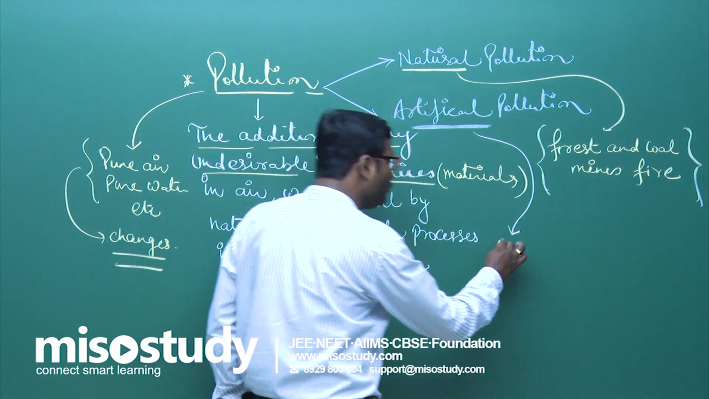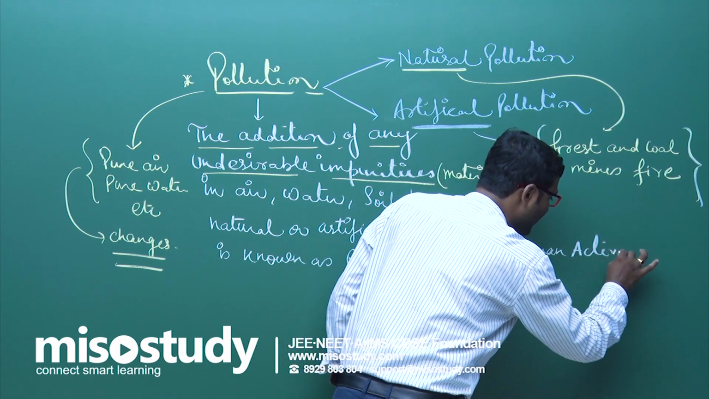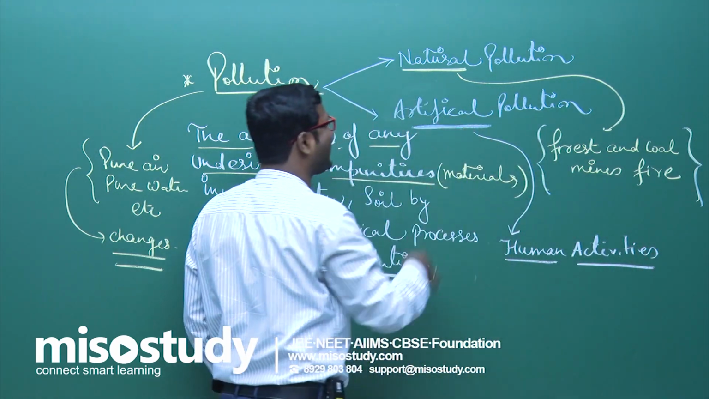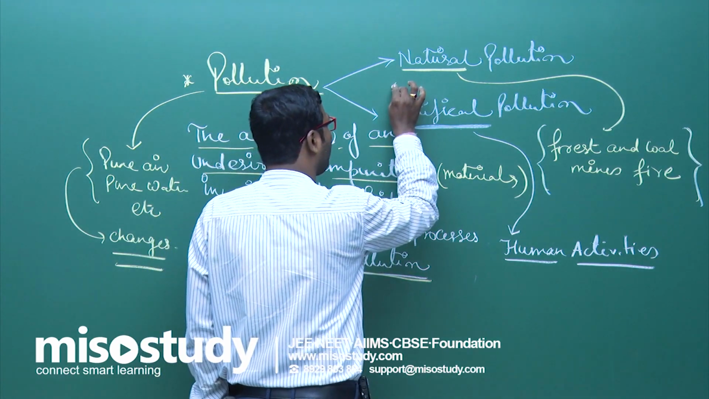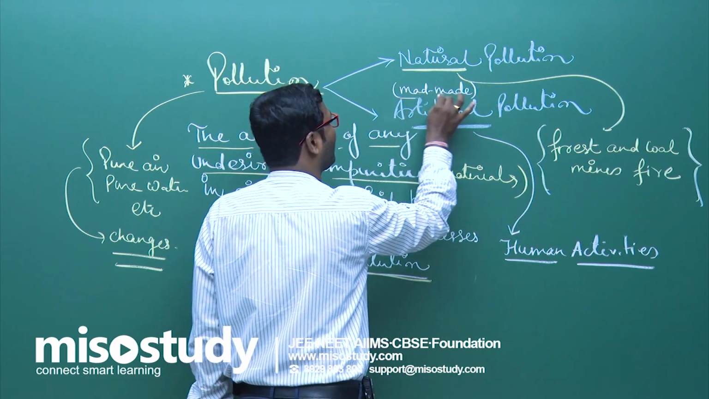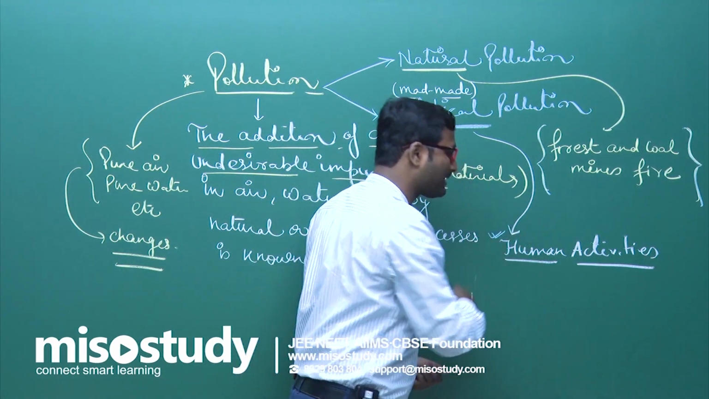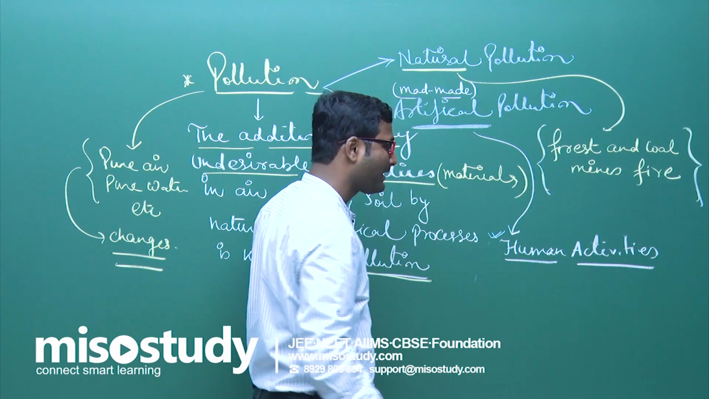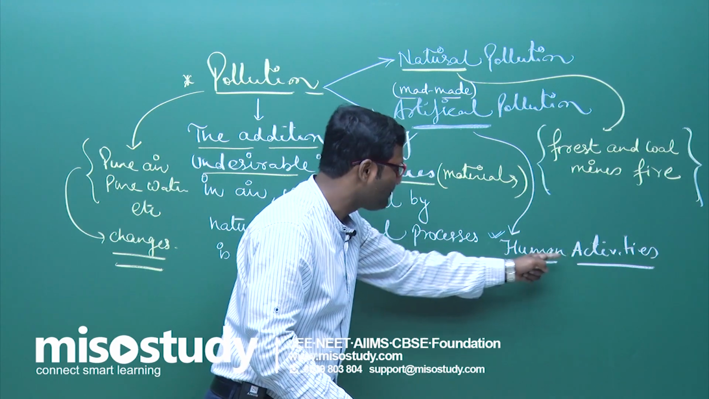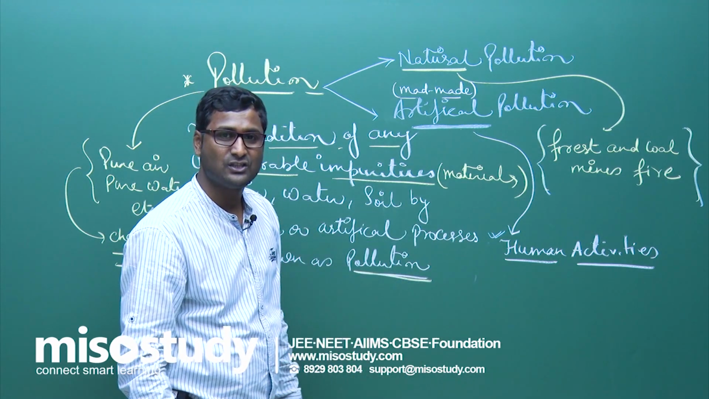caused by human activities. The pollution caused by human activities is known as artificial or man-made pollution, like increase in population, use of trucks, buses, bikes, industrialization. These all are human activities, and the pollution caused by human activities is known as artificial pollution.